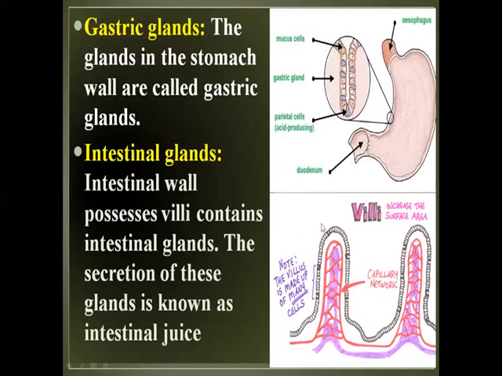Intestinal glands. Intestinal means the secretion we get from the intestinal wall. The intestinal wall possesses villi and contains intestinal glands. The secretion of this gland is known as intestinal juice. This is our villi. Villi are finger-like projections found in the small intestine, and villi contain blood capillaries. Villi increase the surface area of the ileum, and villi absorb the digested elements.